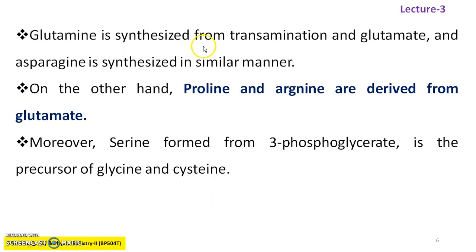Glutamine is synthesized from transamination and glutamate, and asparagine is synthesized in a similar manner. On the other hand, proline and arginine are derived from glutamate. Moreover, serine, formed from 3-phosphoglycerate, is a precursor of glycine and cysteine. So serine becomes the first precursor for the biosynthesis of glycine and cysteine via 3-phosphoglycerate.